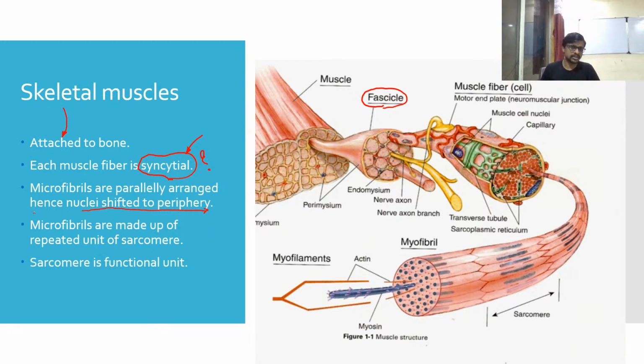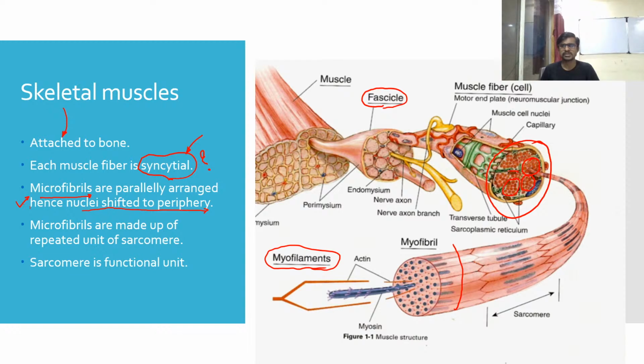But let's keep in mind this because of the parallel arrangement of microfibrils. So there are more microfibers. So here are microfibers, microfilaments, guys. You can see the whole portion is called a microfibril. Because of the microfibril present inside the cell, for example, this is a single cell, and it is completely covered by bundles of microfibers.